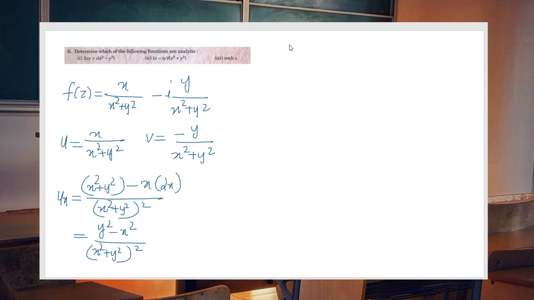Now what about uy? Again using quotient rule, no, it is not necessary to use the quotient rule because we have y only in the denominator. So it is 1 by x square plus y square form. Let us consider u equal to x into x square plus y square all raised to minus 1.